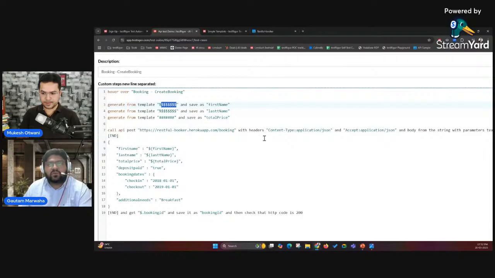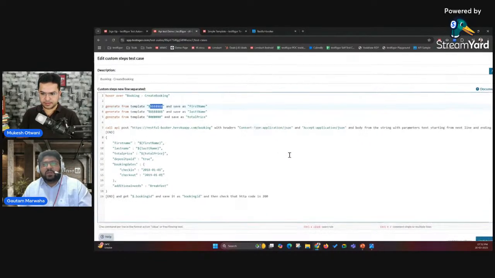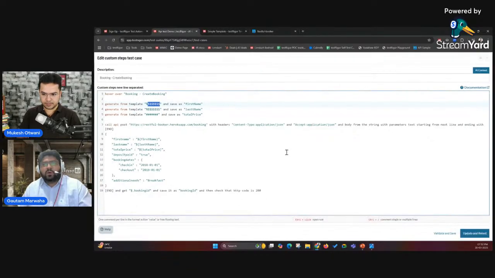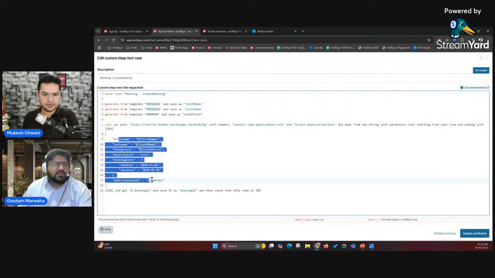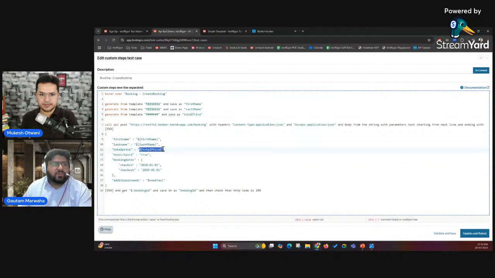The only thing that we have to mention or change in the API call is that we have to mention body from the string with parameters, text starting from the next line ending with end, and then we are passing the body like this. So wherever we are passing the variables in the API call, we have to pass it like this. First we mention the dollar sign, and then in curly braces we pass the variables like this.